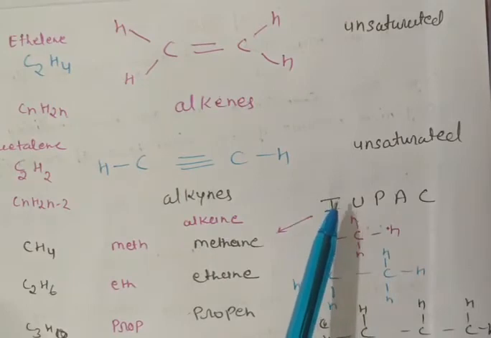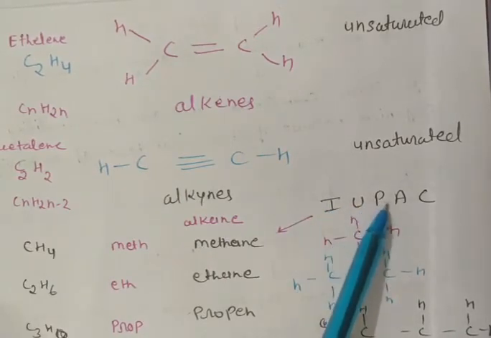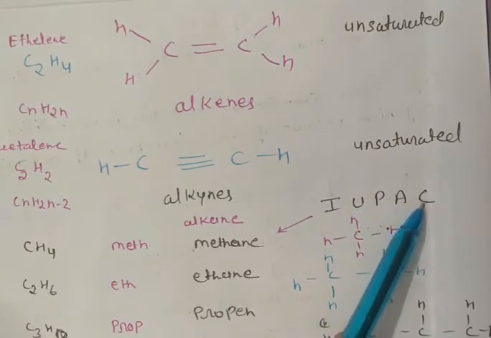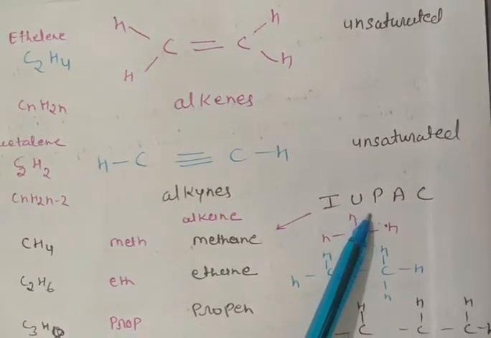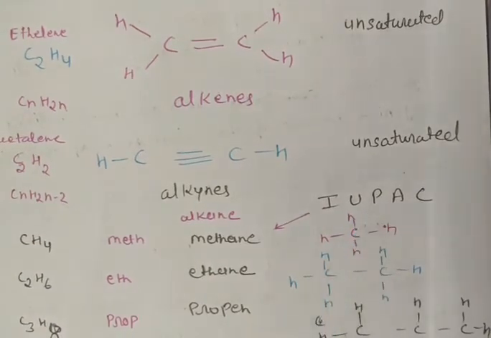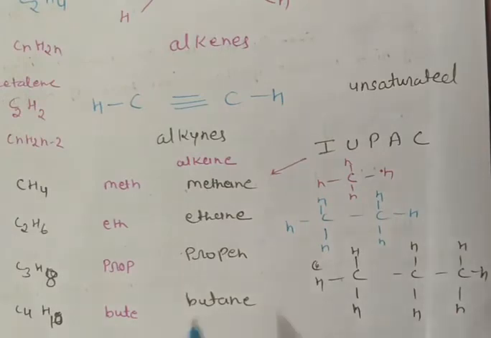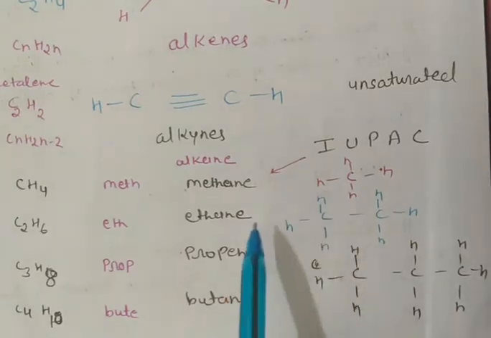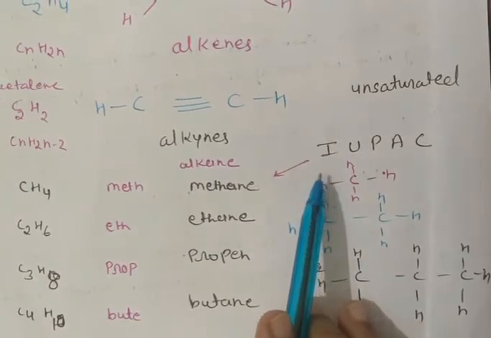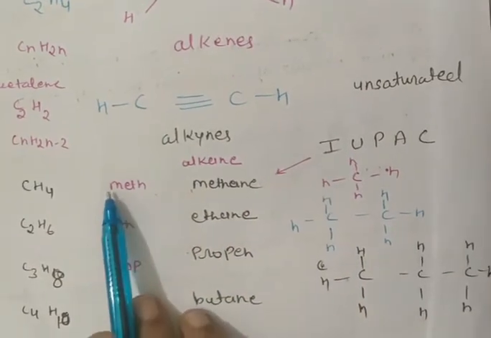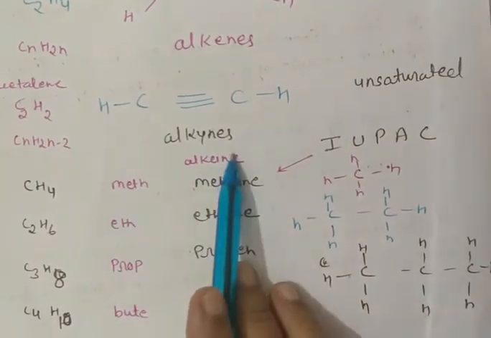One thing more: IUPAC, International Union of Pure and Applied Chemistry, is an institution of chemistry by which we get all the literature of chemistry.